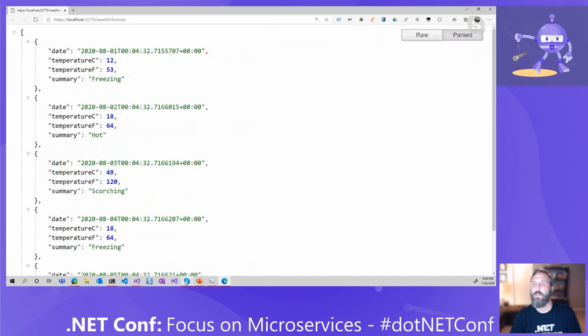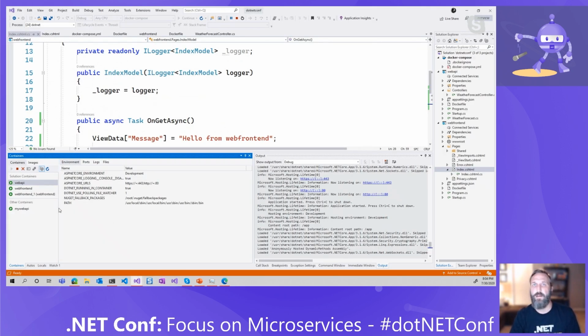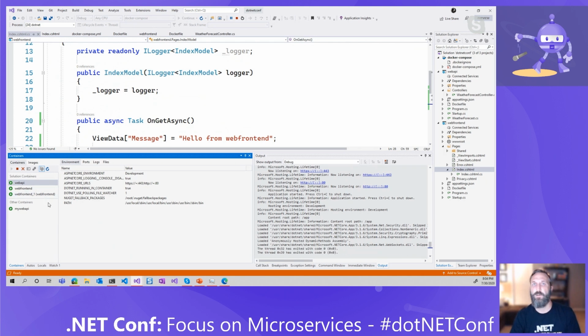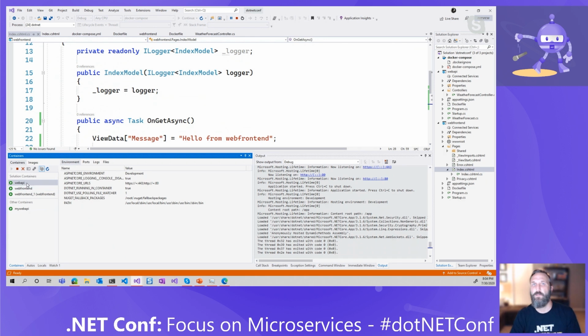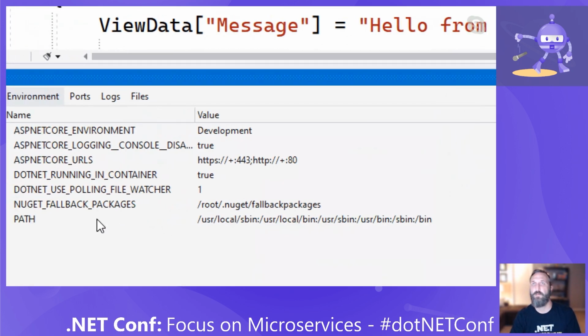One of the things I want to show in Visual Studio, if I can get my Visual Studio window back up, is that we now have a Containers tab for my web API that shows me all of the ports that are running. I'm going to try and do Zoom. I always fail at Zoom. There we go.